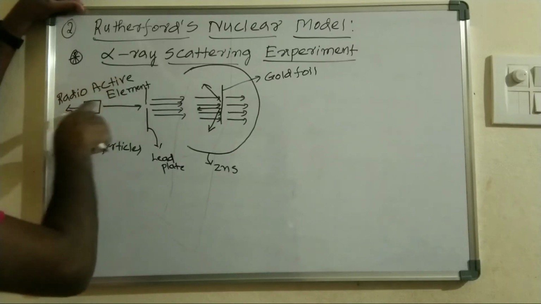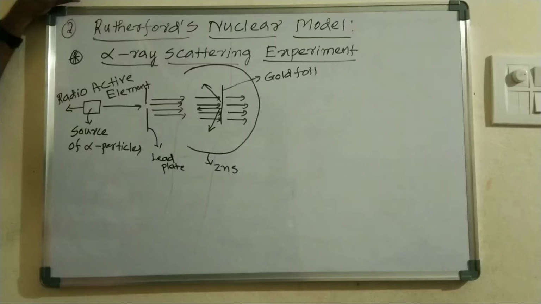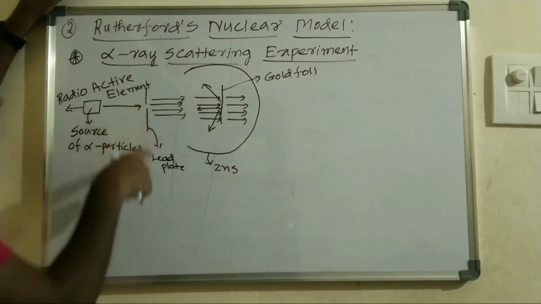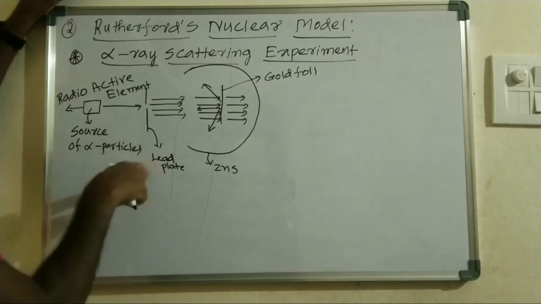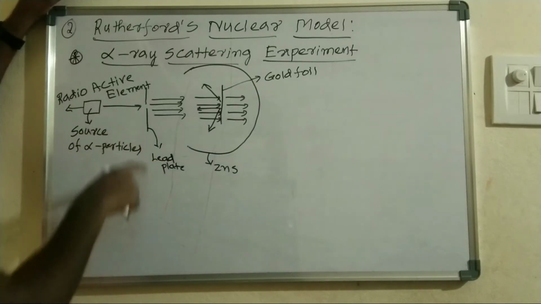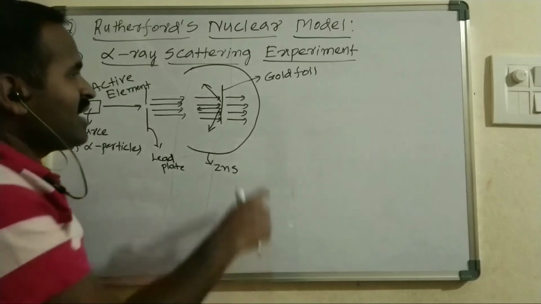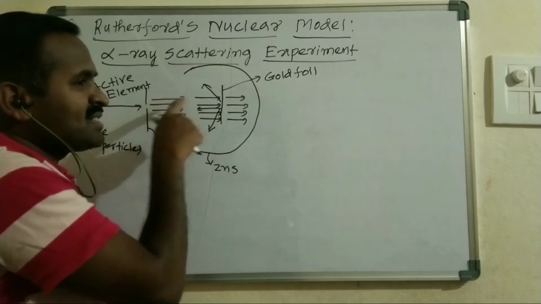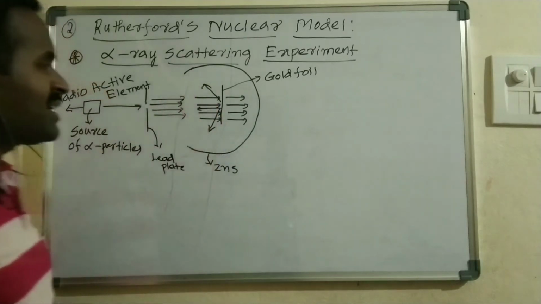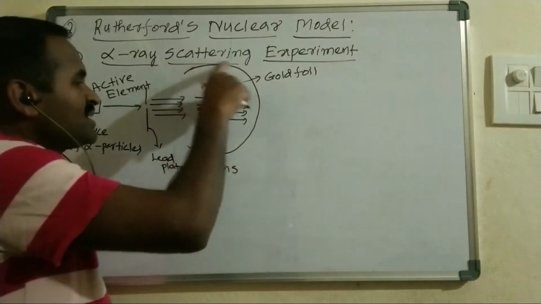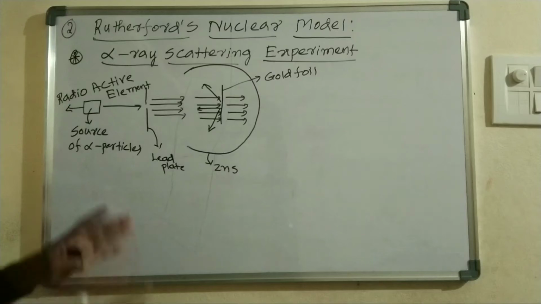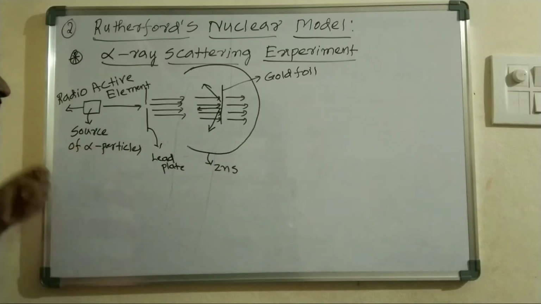So the alpha ray scattering experiment setup has a source, generally a radioactive element, which acts as a source for the alpha particles. A beam of alpha particles comes through a narrow hole in a lead plate. We consider the gold foil as an atom, and you can arrange this beam of alpha particles to strike the gold foil. Around this gold foil, a zinc sulfide screen is placed. This is a simple experimental setup.